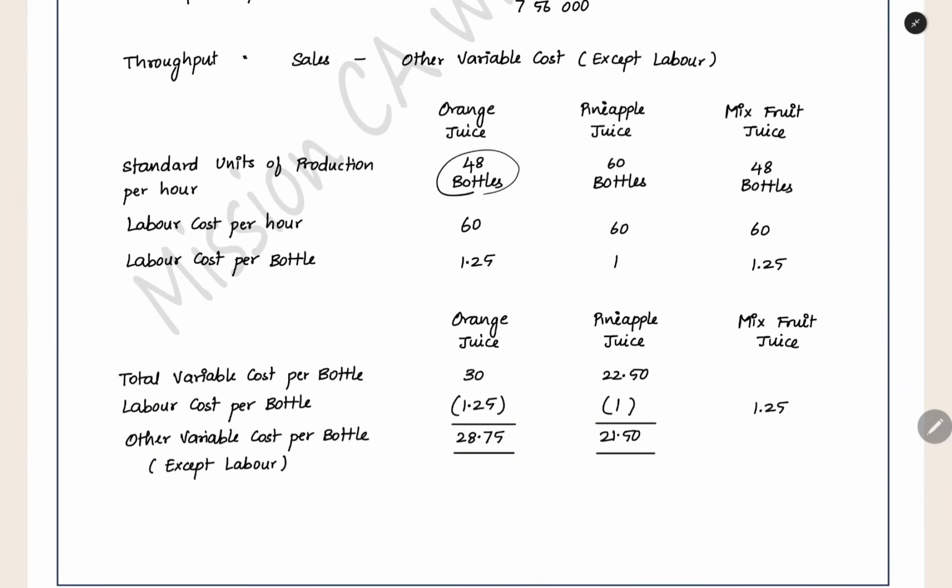For 1 hour, 48 bottles we can manufacture. Now for 1 hour, what is the labor cost we are having? 60. So for 1 hour we can give 60 rupees to the labor, and we will get 48 bottles. So for 1 bottle, how much labor cost are we giving? 60 by 48. You will get 1.25 as the answer. That is the labor cost per bottle.